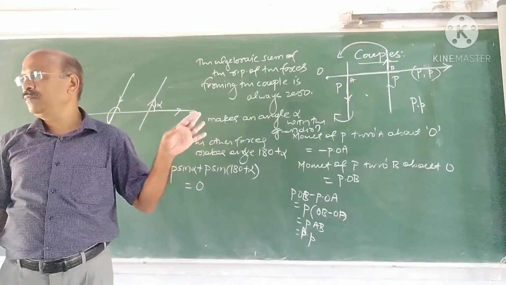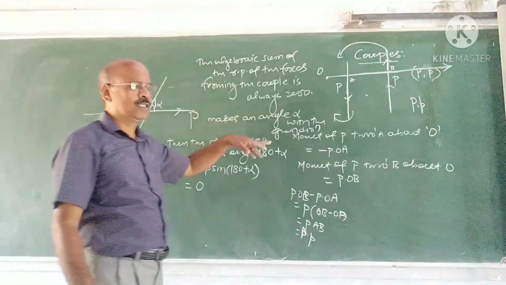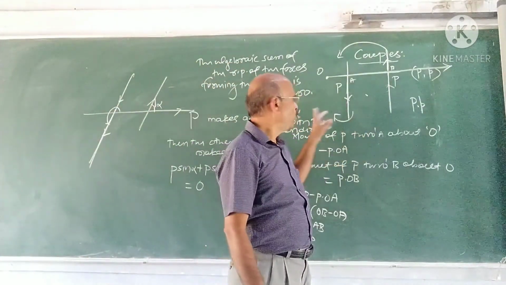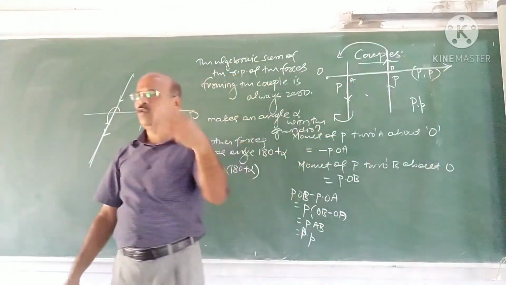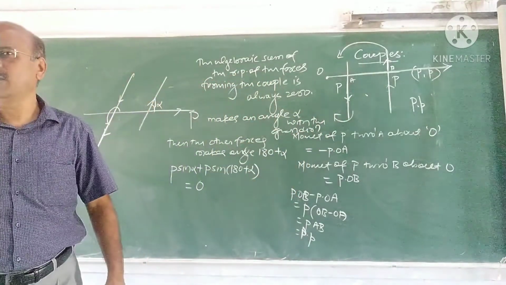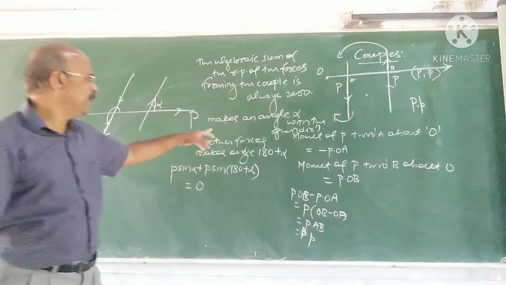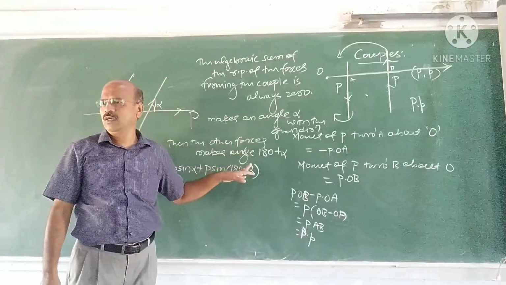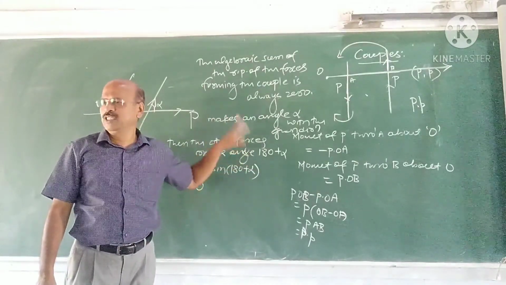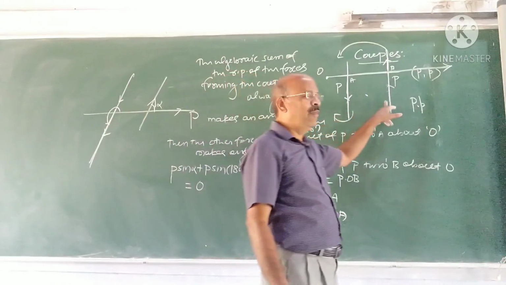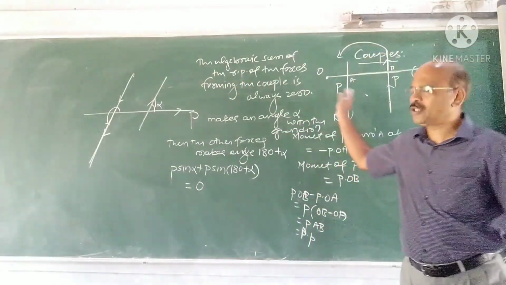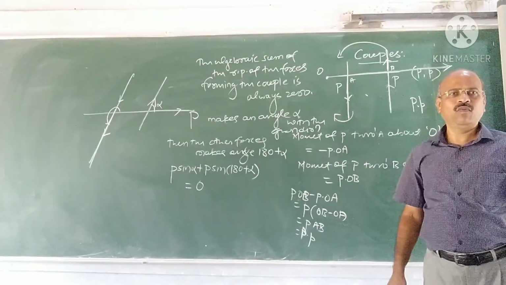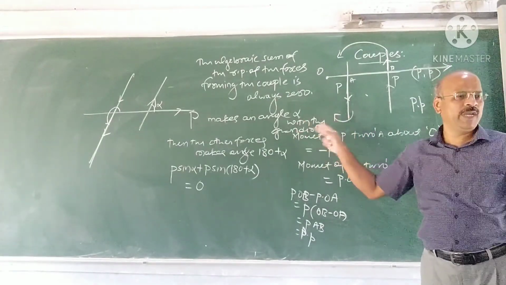It is not 0. If n number of forces form a couple, then we use this as the criterion for forces to form a couple. What is the criterion? The algebraic sum of the resolved parts of the forces about any direction should be 0, but the algebraic sum of the moments of the forces should not be 0. That we use as a criterion for n number of forces to form a couple.